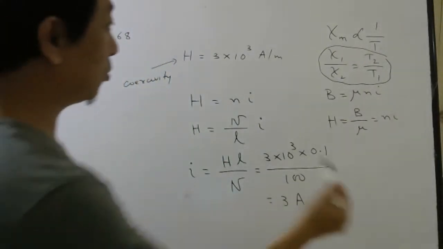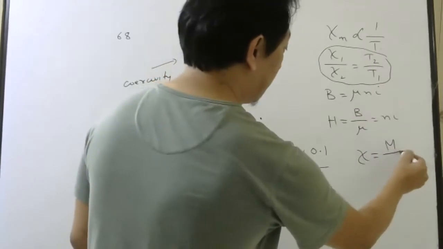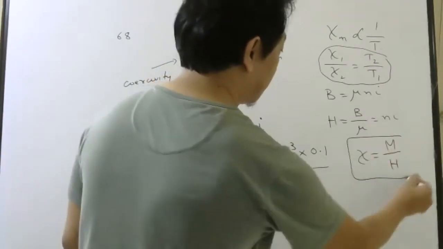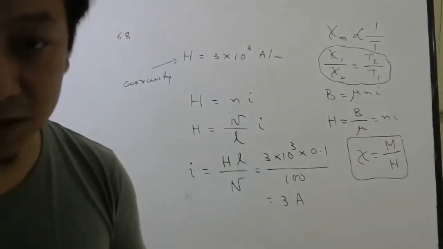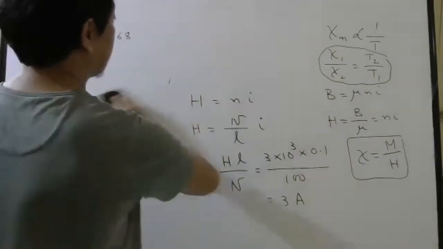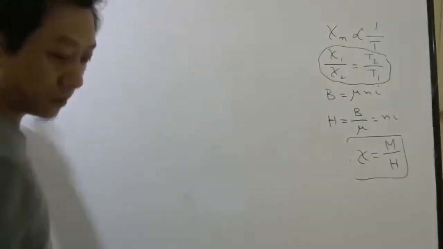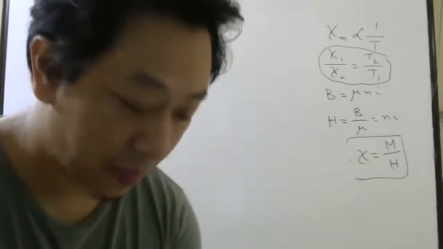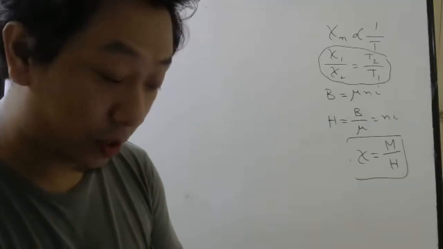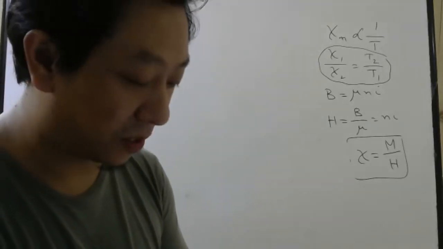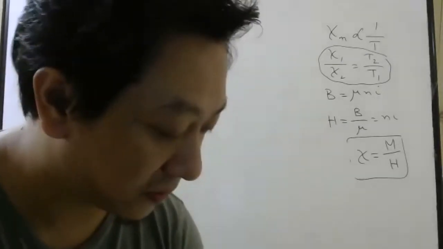And you should also remember magnetic susceptibility is defined as M by H. So using these two formulas, we have solved that previous question. Now the 70th question. The variation of magnetic susceptibility with absolute temperature, for what substance are they asking? Ferromagnetic substance.